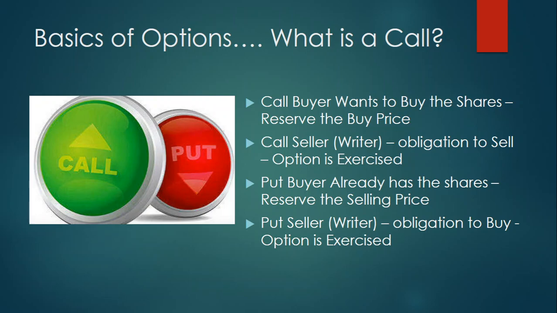So have you understood? A call buyer is somebody who wants to buy the shares. He doesn't have the money today, so he reserves the price to buy it 1 month later. And a put buyer is somebody who already has the shares, so he reserves the selling price so that he can sell 1 month later at the price at which he has reserved. Call buyer reserving the buy price, put buyer reserving the selling price.